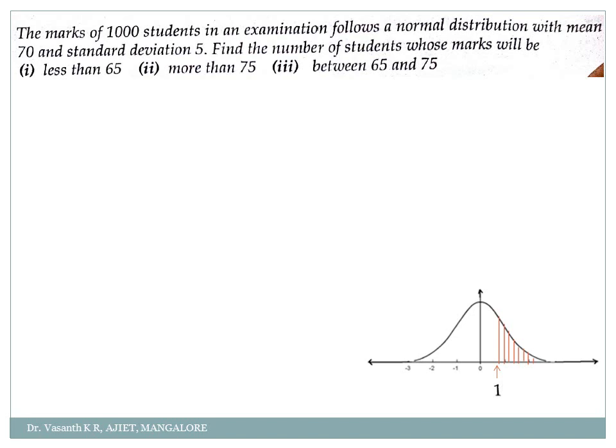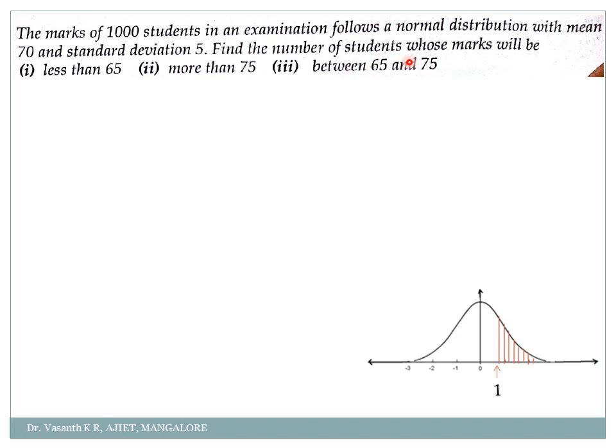The marks of 1000 students in an examination follow a normal distribution with mean 70 and standard deviation 5. Find the number of students whose marks will be less than 65, more than 75, and between 65 and 75. Read the question carefully here. They are telling to find the number of students.